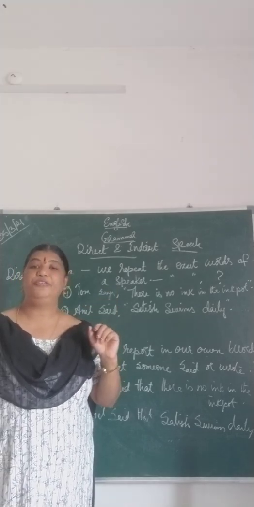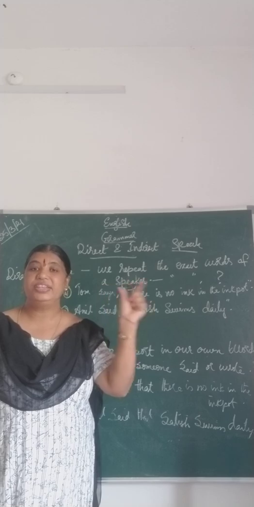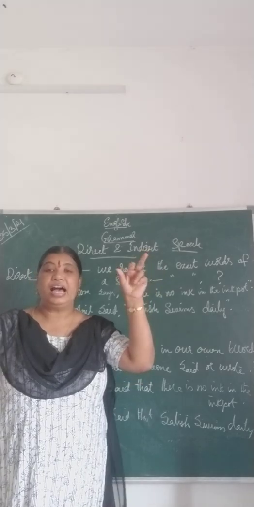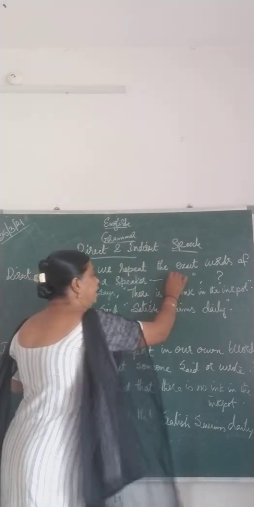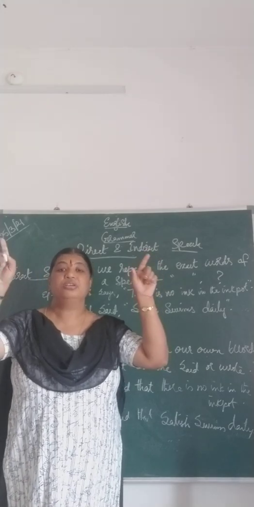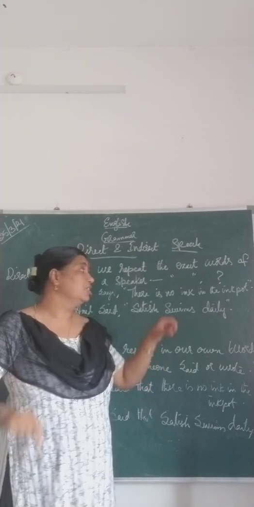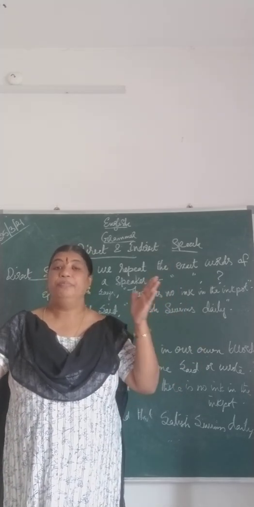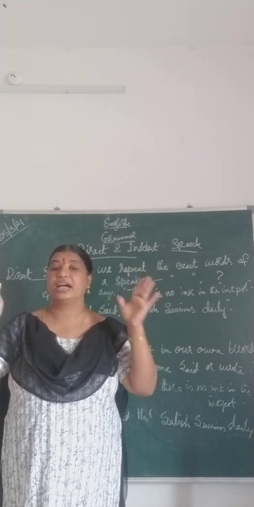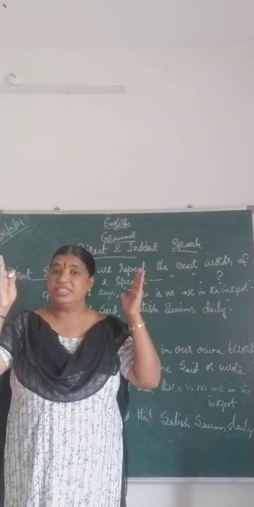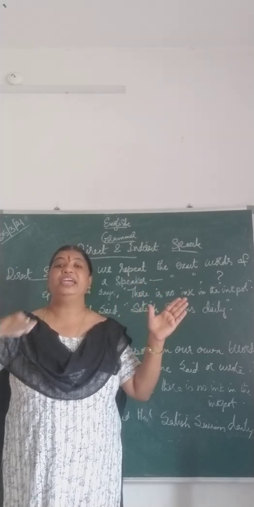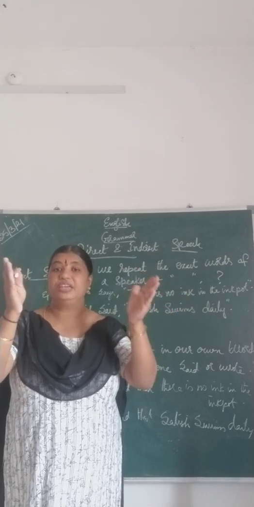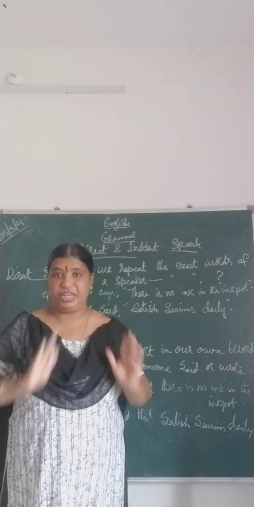Now, how do you identify whether the given sentence is in the direct speech form? If the sentence is there in inverted commas, you know, right? So if it has inverted commas and a normal comma, and sometimes a question mark. Importantly, inverted commas and a comma are a must. If the sentence has these two, and sometimes is in question form with a question mark, then such speech is called direct speech.